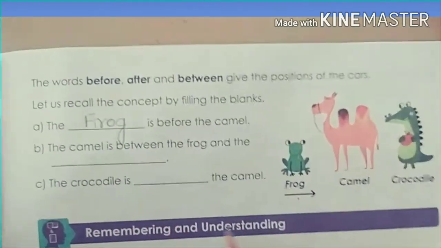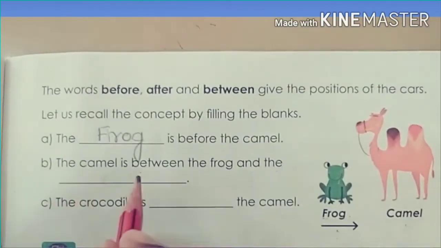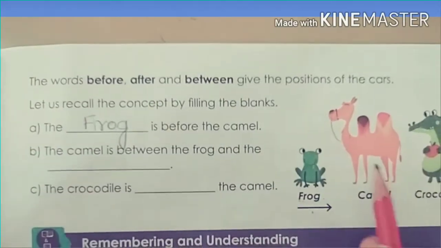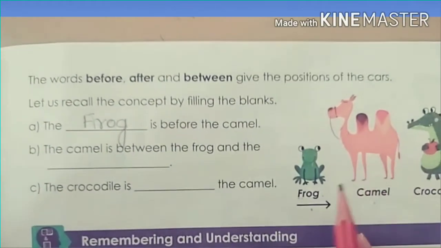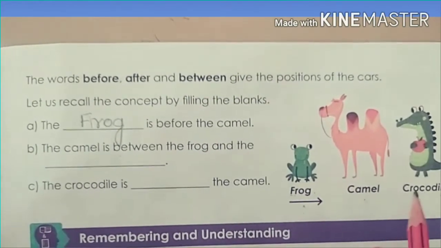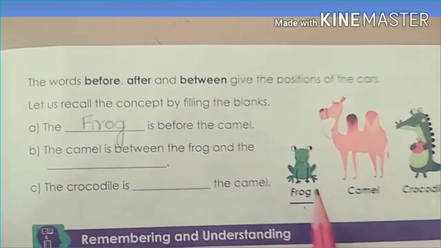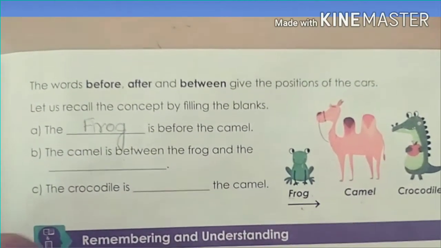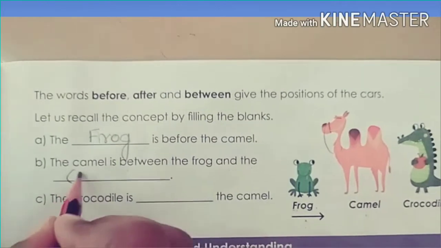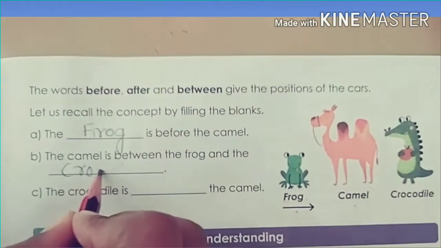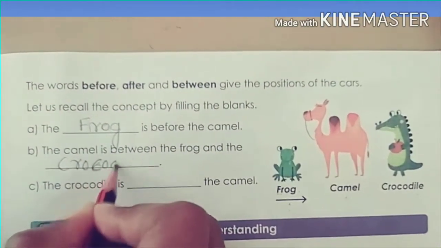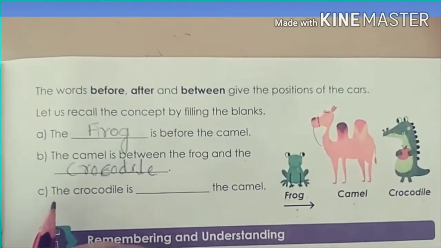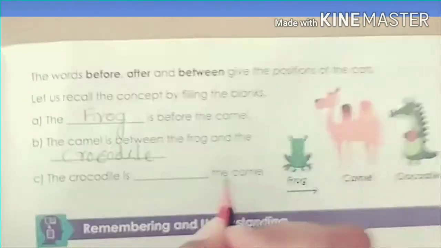F-R-O-G, frog. And the camel is between the frog and the dash. The camel is between the frog and dash means, yes, the camel is between the frog and crocodile. So I'll write here crocodile, C-R-O-C-O-D-I-L-E. Okay, and third one, the crocodile is dash the camel.